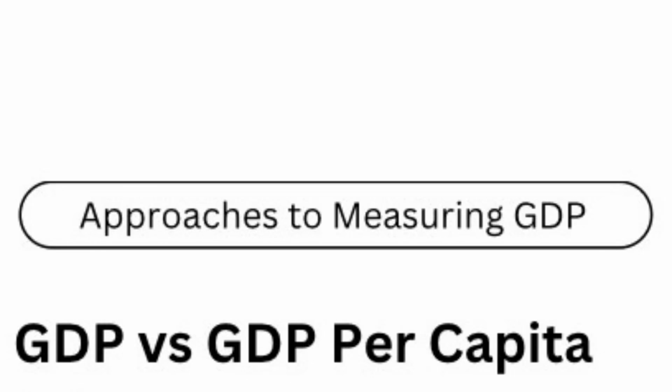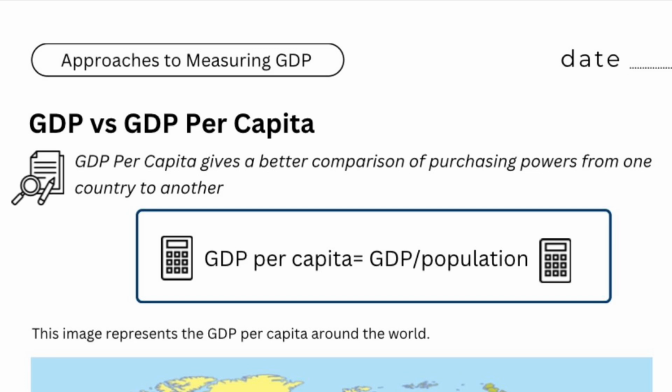Approaches to measuring GDP. GDP versus GDP per capita. GDP is the total value of goods and services produced within a country, whereas GDP per capita is focused more on the economic output per an individual person.